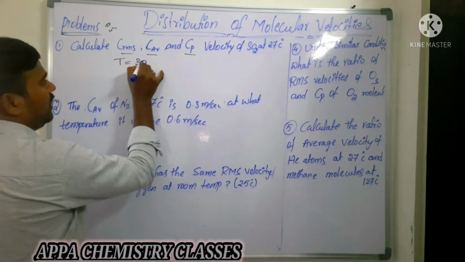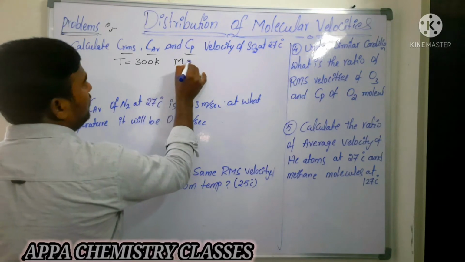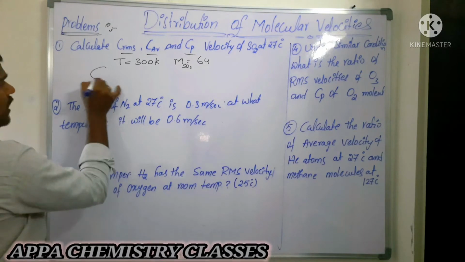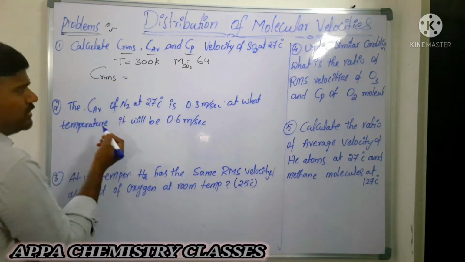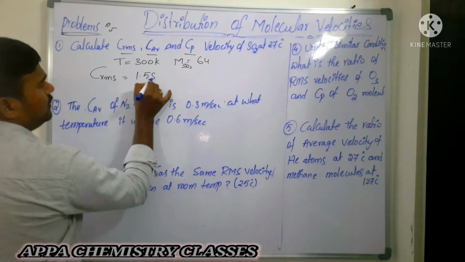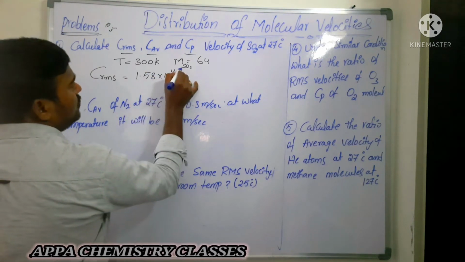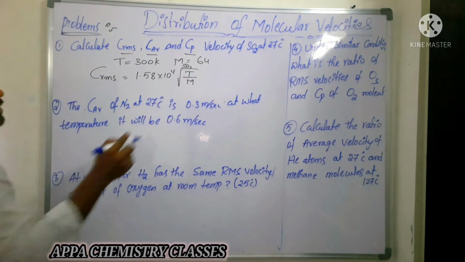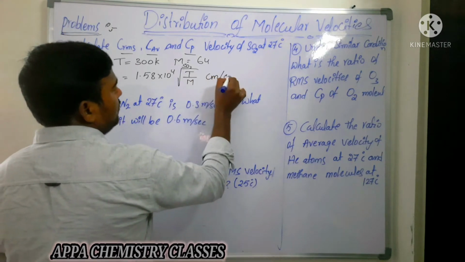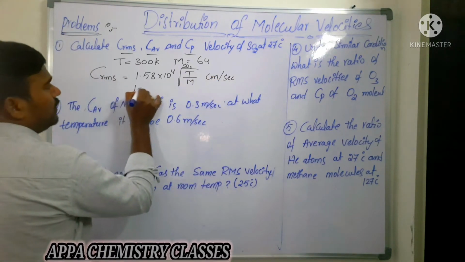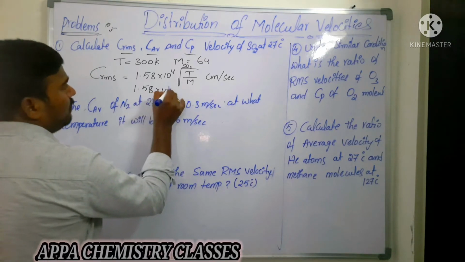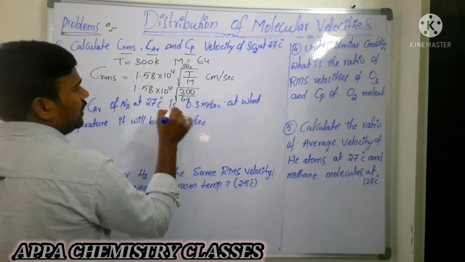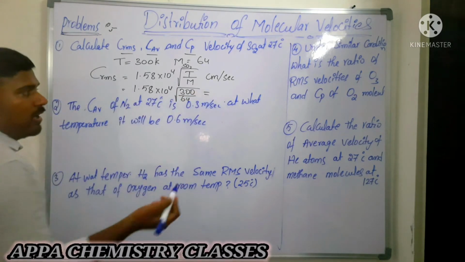T is how much they have given? 300 Kelvin. What is the molecular weight they have given? Sulfur dioxide molecular weight is 64. Now first you calculate the RMS velocity. RMS velocity is equal to 1.58 into 10 power 4 into square root of T by M. We have this formula, in terms of centimeter per second. Now 1.58 into 10 power 4 square root of 300 by 64. You do this calculation, you will get the RMS velocity.